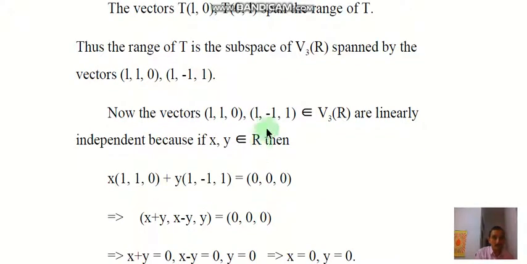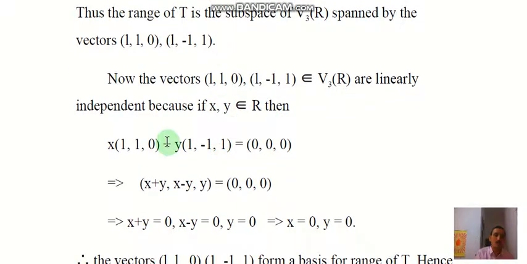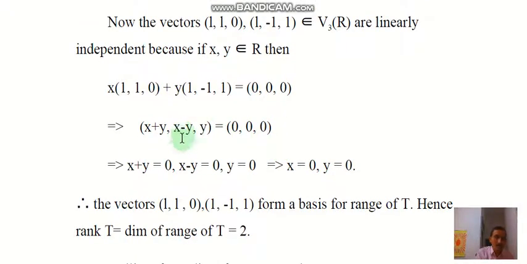Now the vectors (1, 1, 0) and (1, minus 1, 1) belonging to V3 are linearly independent, because if we take x, y belonging to R and their linear combination equal to 0, x(1, 1, 0) plus y(1, minus 1, 1) equal to 0, then after solving we obtain that x equals 0 and y equals 0.